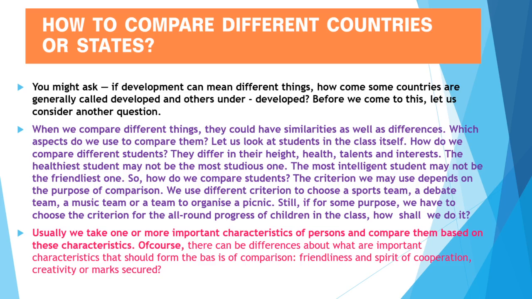So the criteria, now we are just talking about their heights, interests or talents or health issues. But when we are segregating the students into criteria, it depends on the comparison. Some students may be interested in sports, some in debate or communication skills, right?